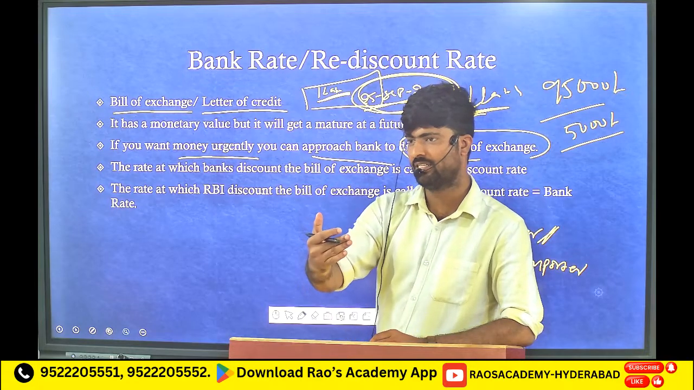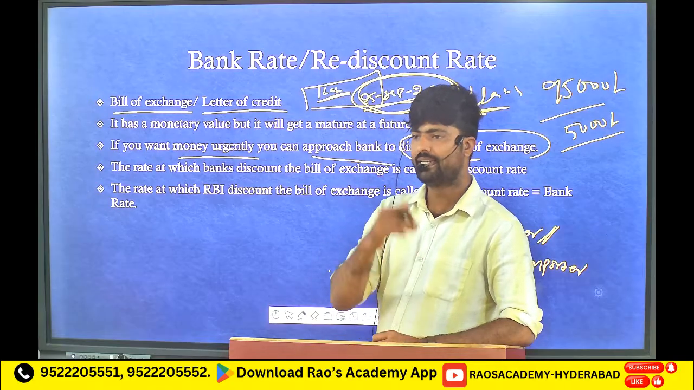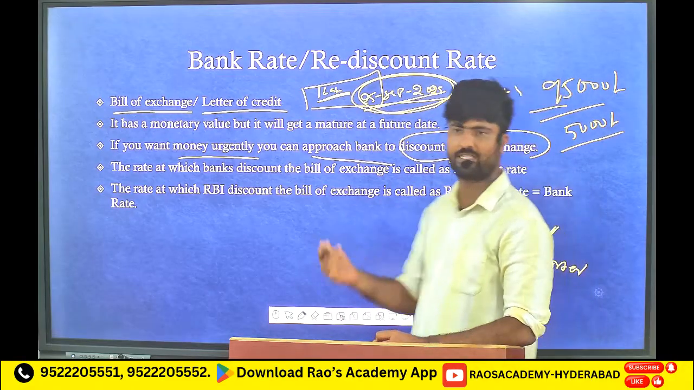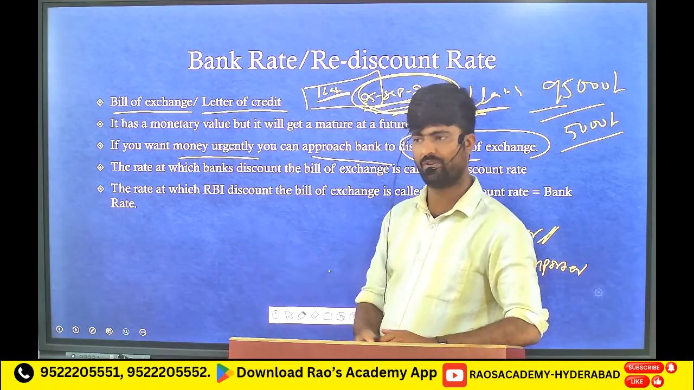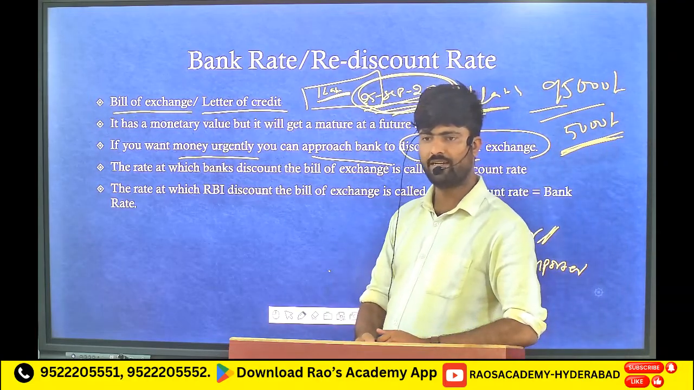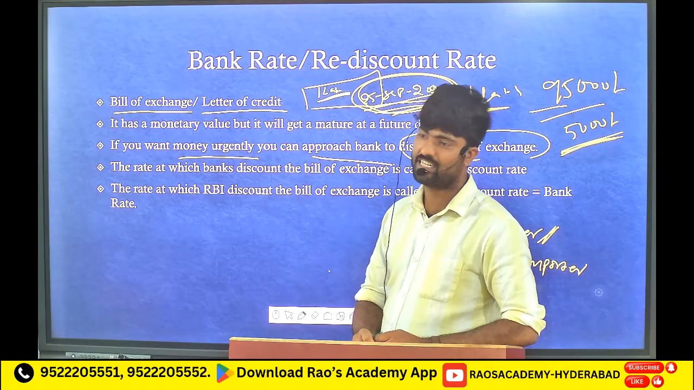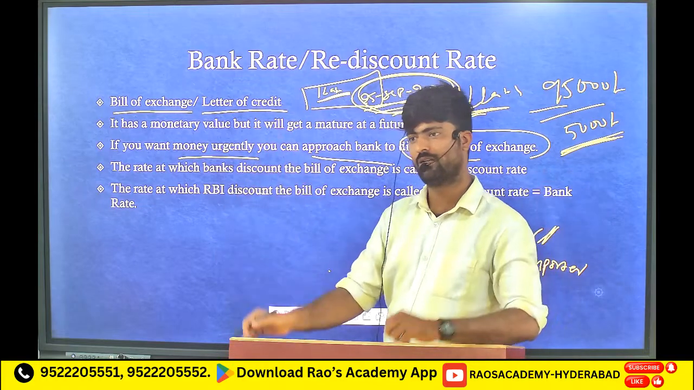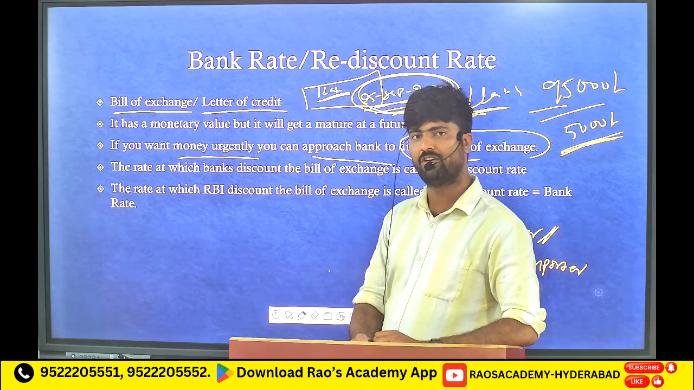You go to a bank and ask it to discount this bill of exchange and give you money. The bank will give you 95,000 and will receive 1 lakh rupees at the maturity date. Now your purpose is fulfilled, and the bank's purpose is also fulfilled. You received the money, and the bank received the 5,000 rupees. Now these banks also may require urgent money, and these bills of exchange are not 5,000 or 10,000. In reality, they are in crores and crores.